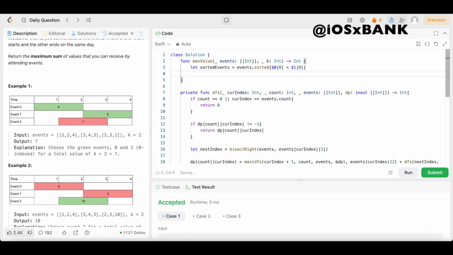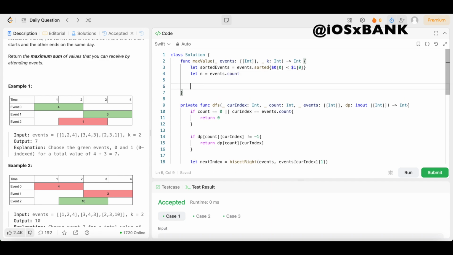Boom. Then we're going to say let n equal events dot count, which is going to get us the number of events. Then we're going to use our dp memoization table, which is going to store the max value starting from the index with the count selections left. So for that, we're going to declare a variable called dp, set that equal to a 2D array of integers. Come outside of that, open up the parentheses.